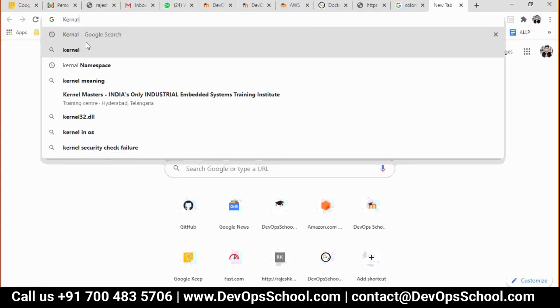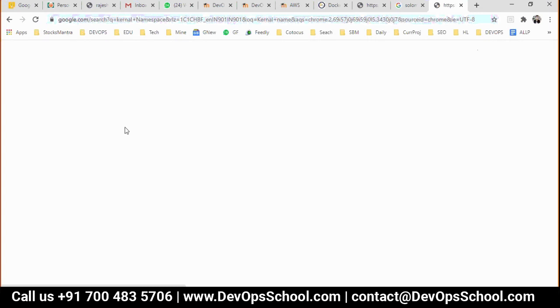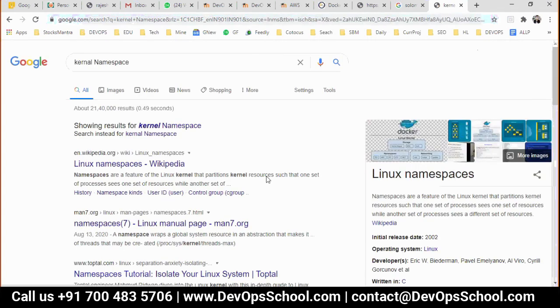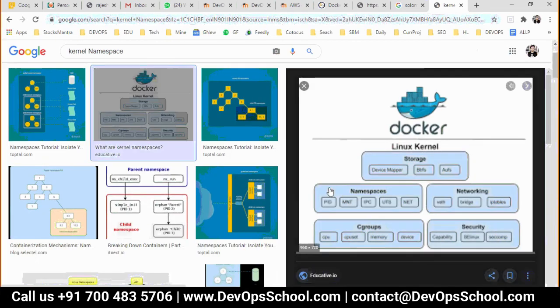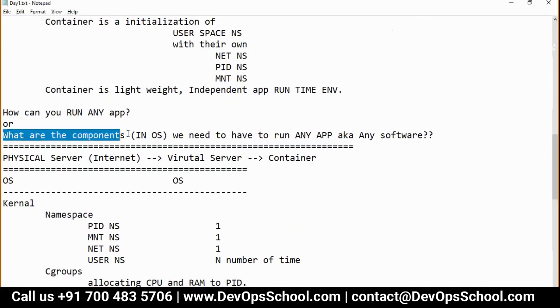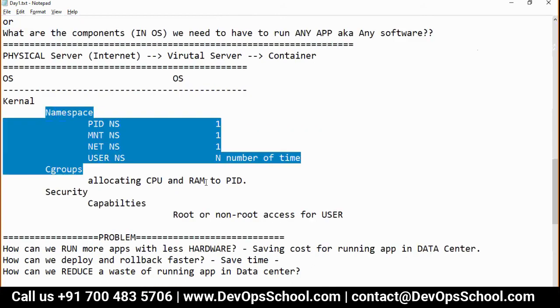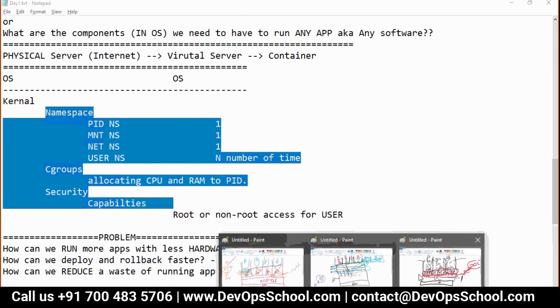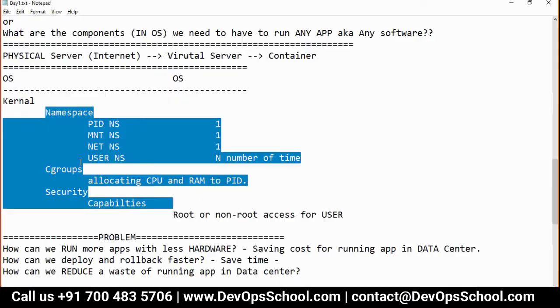Kernel namespace. This is the image I showed you, which shows the internal structure of the kernel. That's the reason I asked you which components you need to run any application or software. These are the components, and ultimately each user needs them for each application.